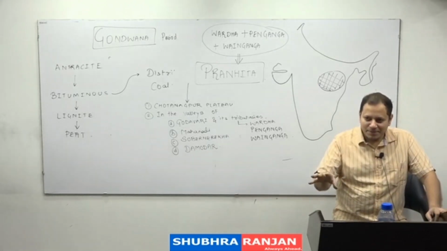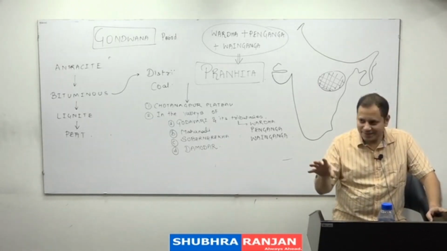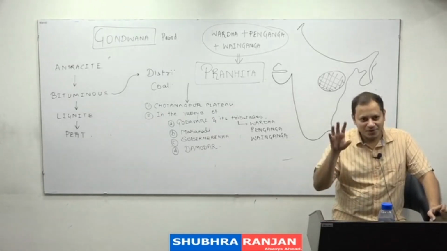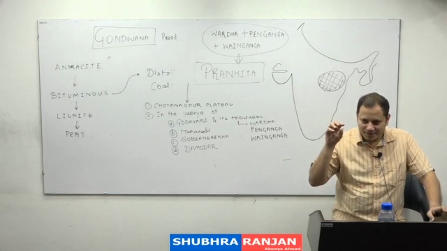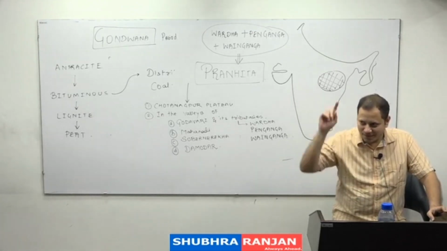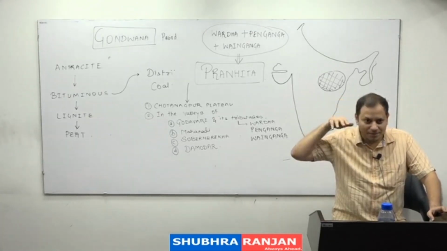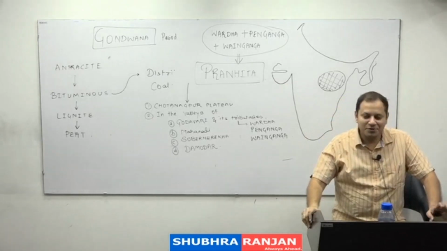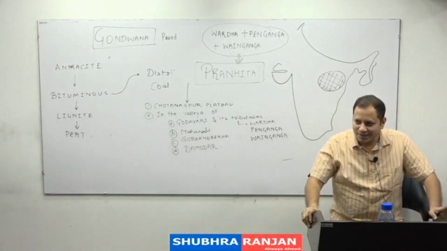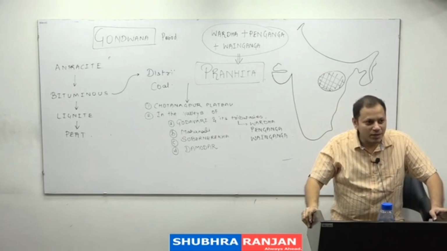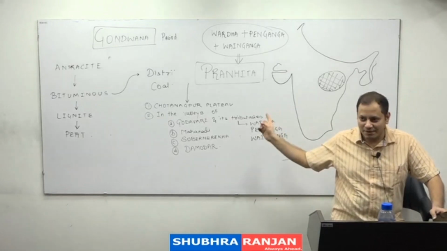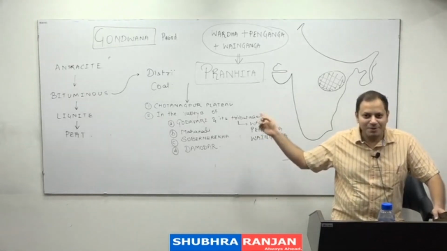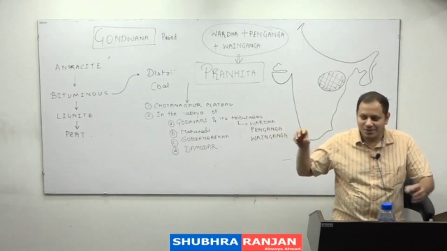Very easy to remember. Have you seen Bahubali Part 2? There is a fight in which they leave the bullocks after putting them on fire on the banks of a river. Whenever you watch the movie again, she is shown as the queen of the Pranhita region, the princess of Pranhita. So on the Pranhita river, the director knows that coal is found there, and that is why they could burn it with fire.